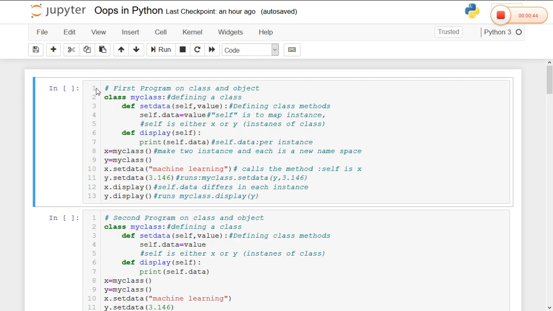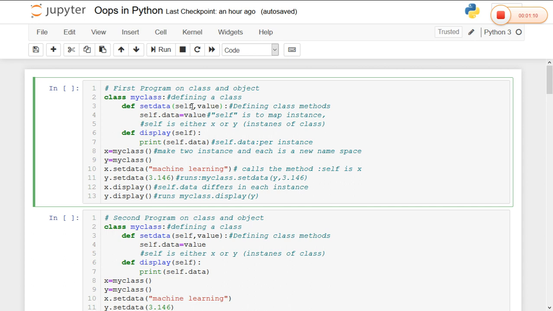So the basic example of class and object. In Python, a class is defined by the class keyword. I am defining my class. Here def is used to define a function. Here self will map the instance to the class. That is, in Python, self is a keyword which is used to map the instance of the class. That is, it forms a bridge between the instance and the class.